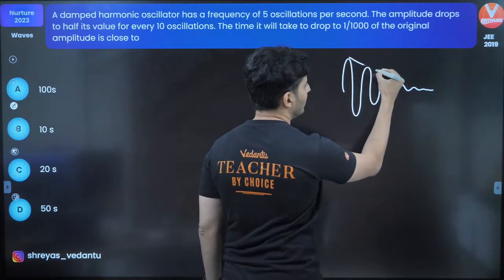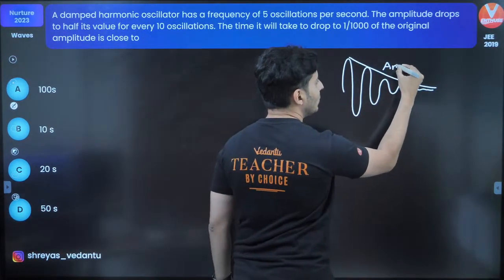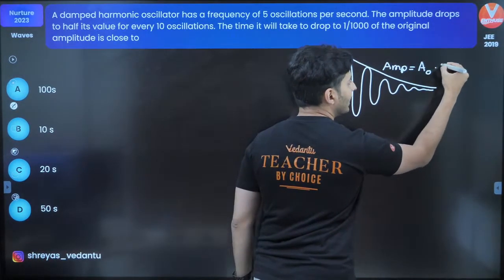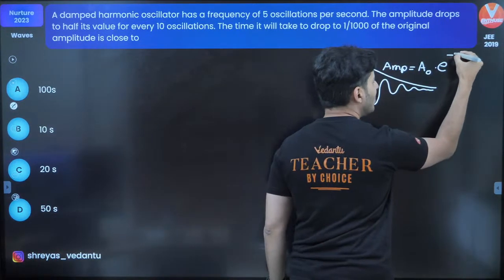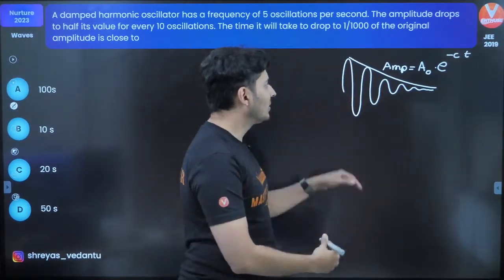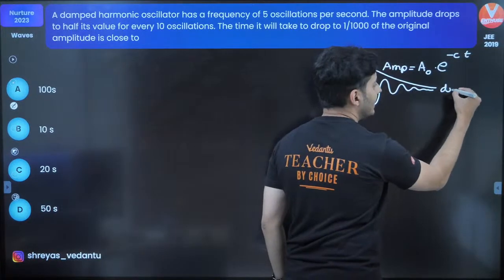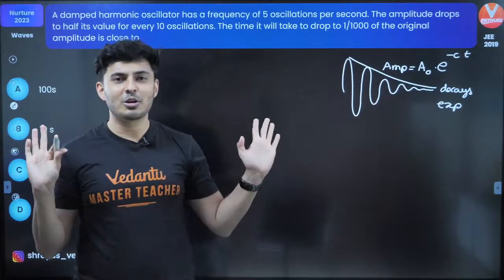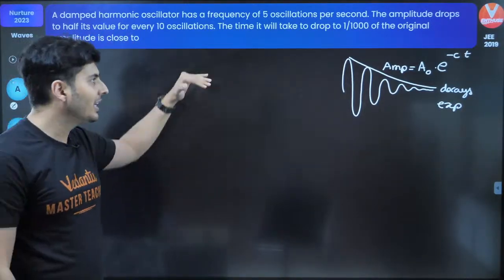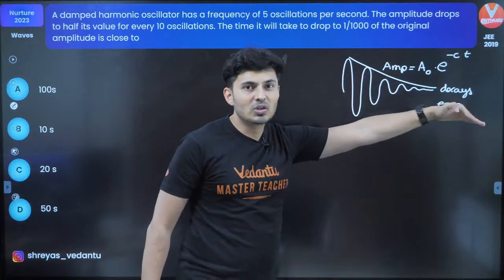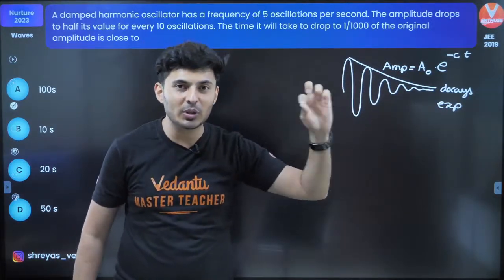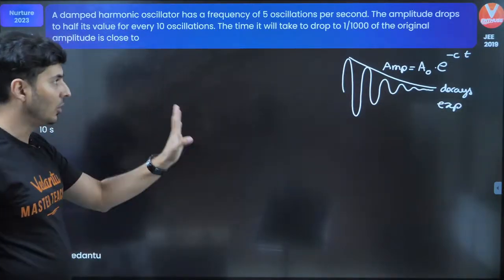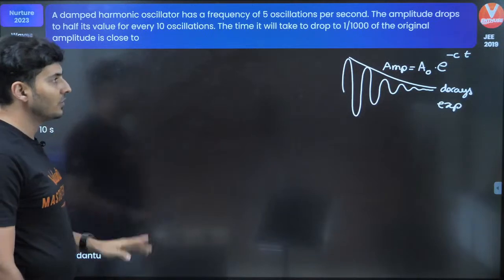You can see the amplitude goes down. This amplitude, if you remember, is the initial amplitude times e raised to some constant times time. This is how the amplitude decays. Basically, it decays exponentially, just like your radioactive law. Radioactive decay, the amplitude keeps on going smaller and smaller exponentially. You need to go infinite time to make it zero. This is your damped oscillation law. Keep this in mind. This is required to solve the question.